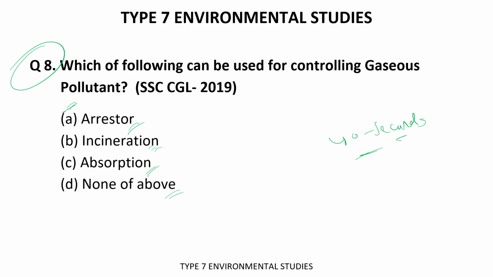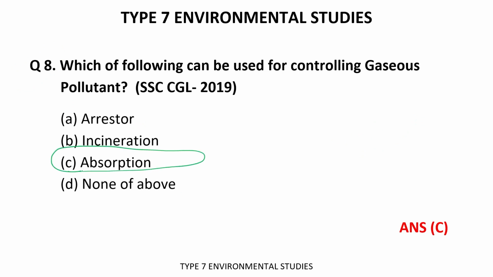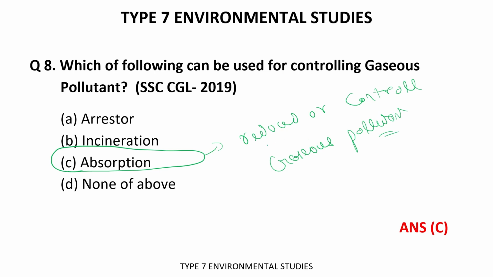The time's up. So the correct answer is C. Absorption is a way which could reduce or control gaseous pollutants.